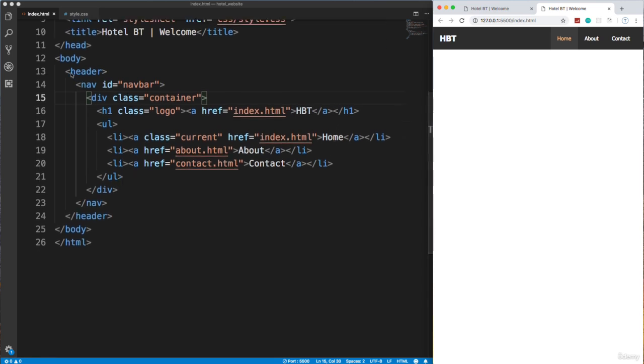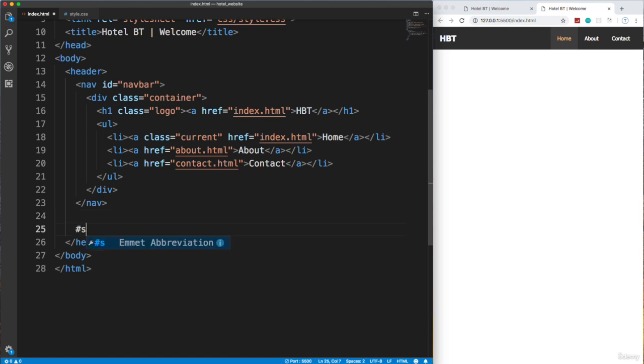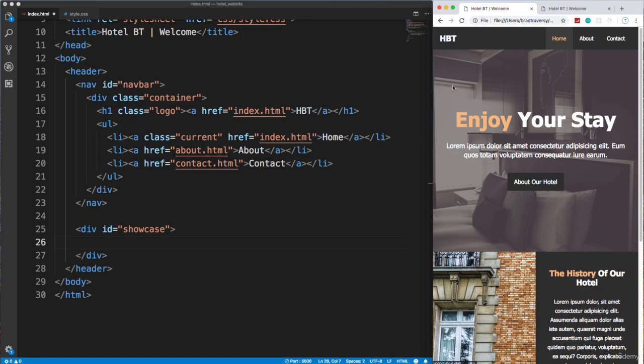So within the header, okay, so we have our header tag, we have the nav, and then under the nav is where we want to put our showcase. So I'm just going to use a div here, and I'm going to give it an ID of showcase. And inside here, we're going to want another container. So let me explain why we need this.